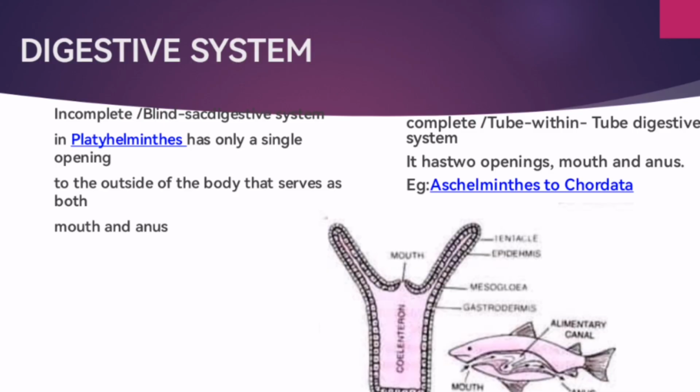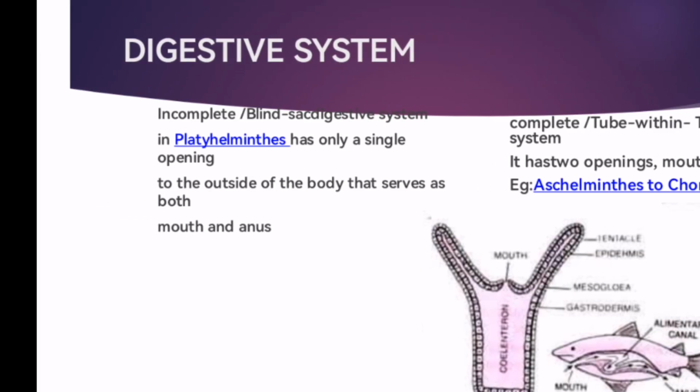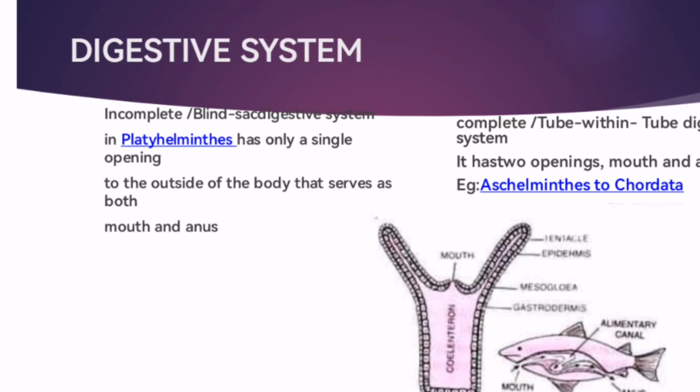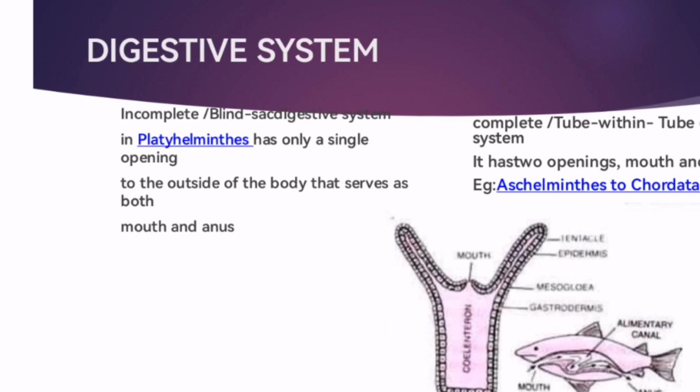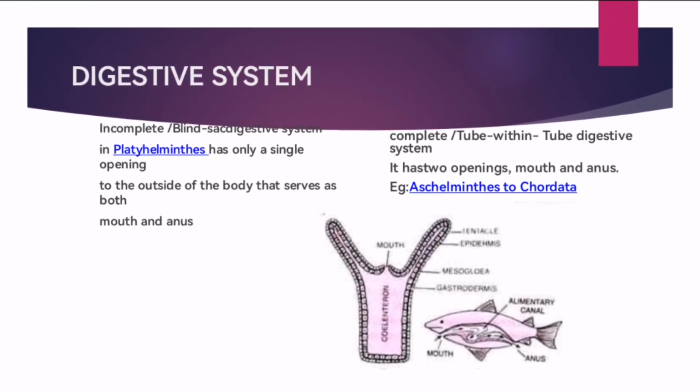In this blind sac or incomplete digestive system, there is only one single opening, which serves as both the mouth and the anus. So the ingestion of food and the excretion of waste take place in one place. That is the incomplete digestive system, and an example is platyhelminthes.